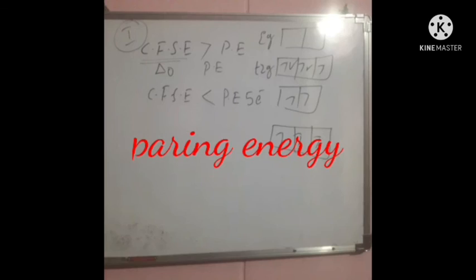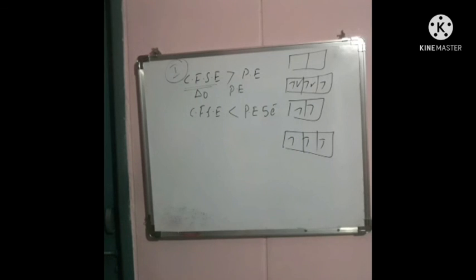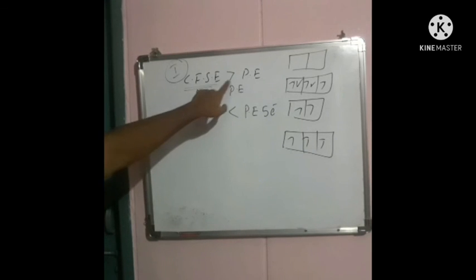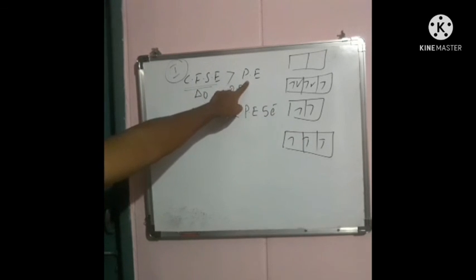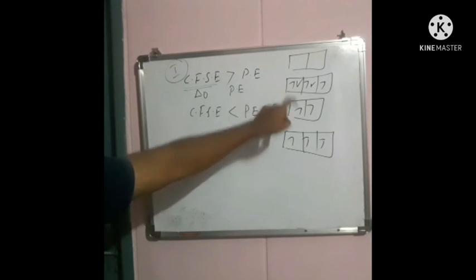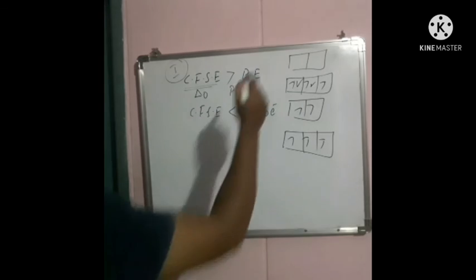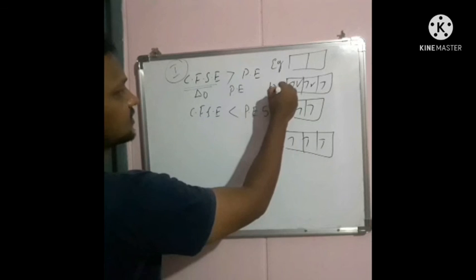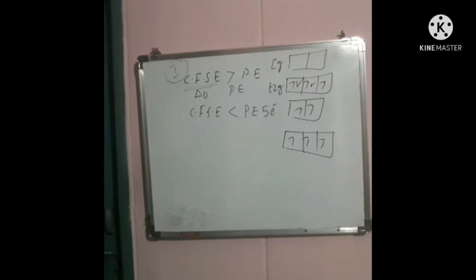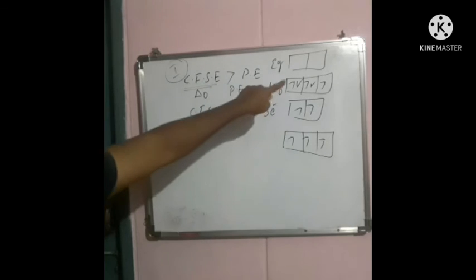Okay, so let us consider pairing energy. What is pairing energy and how is it related to CFSE, we will discuss now. Pairing energy is nothing but the energy required to pair up the electrons. If the CFSE value is greater than the pairing energy, then the electrons will be accommodated against Hund's rule. So this is the eg orbitals and this is the t2g orbitals. All the electrons are accommodated in the t2g orbitals, so this is against Hund's rule.